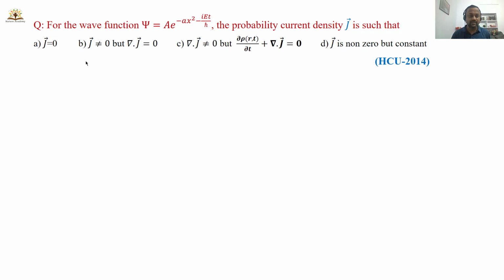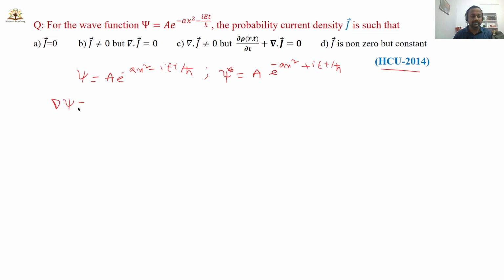And this is a question which appeared in a PhD entrance exam, Hyderabad Central University in 2015. For the wave function psi is equal to a e power minus ax square minus iEt by h bar, the probability current density J bar is such that, which of the following options is correct. You have to select. This is the given expression with iEt by h bar. It won't take much time. Then write down psi star also, a e power minus ax square plus iEt by h bar.